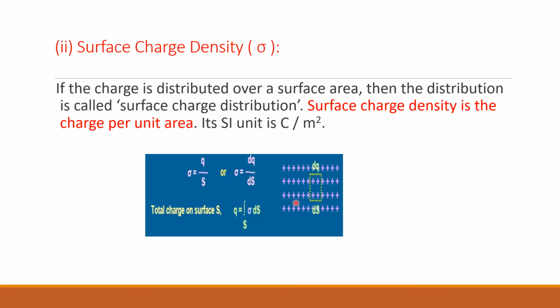So this is a surface. Along the surface, the total charge is distributed throughout the surface. Then we define surface charge density by sigma. It is given by charge by surface area, dq by ds. Or we can write q is equal to integral sigma into ds.